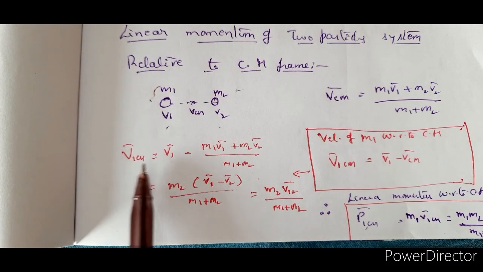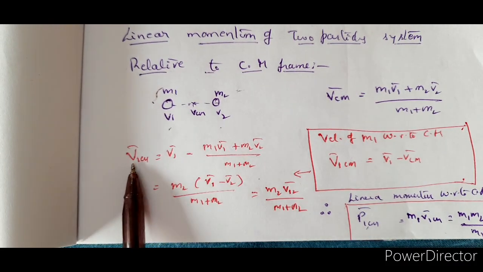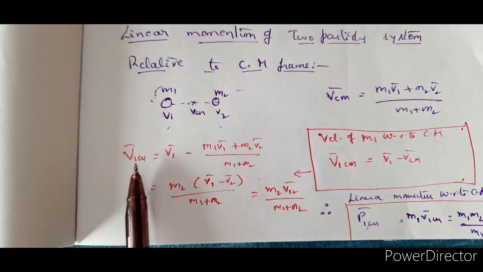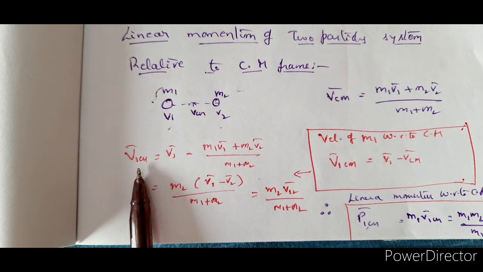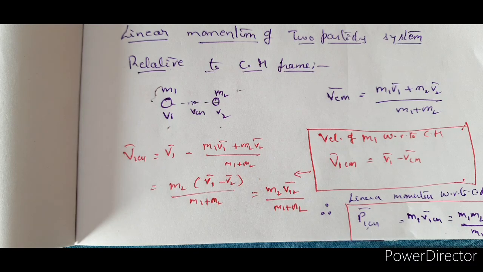So v1 cm, that means velocity of the first particle with respect to the center of mass, means how is the first particle moving with respect to center of mass, how is the second particle moving with respect to center of mass. This is very, very important. Why? Because already we have seen the problem of the shell exploding, when it is projected and it is supposed to move along the parabolic path.